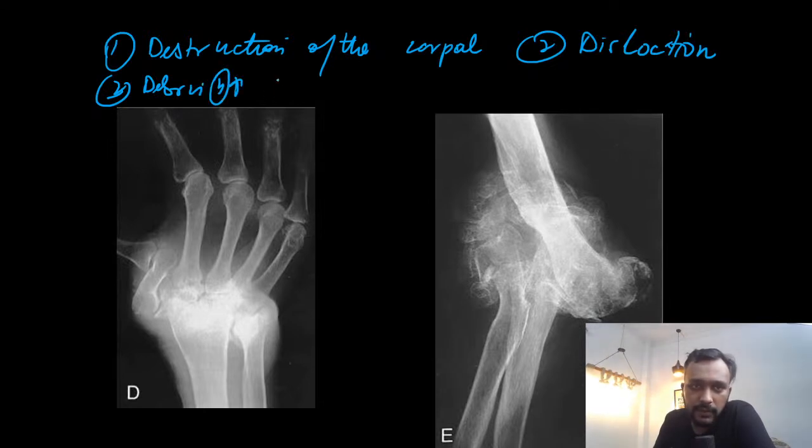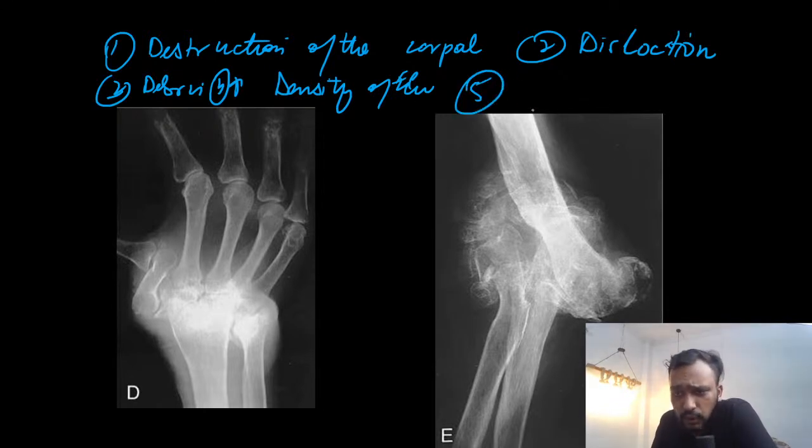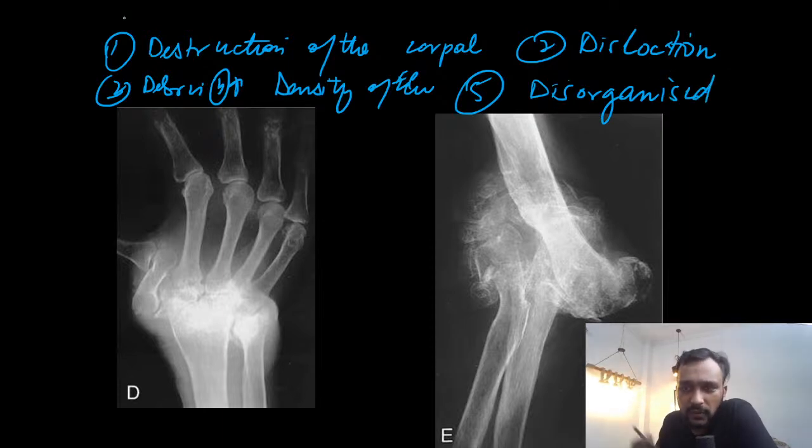Increase in the density of the bones can be seen. Debris, dislocation, and the joints appear disorganized.